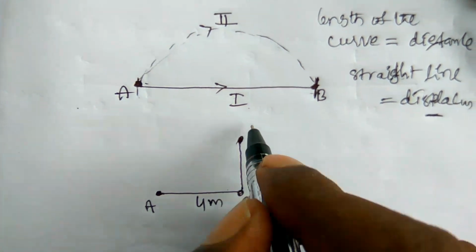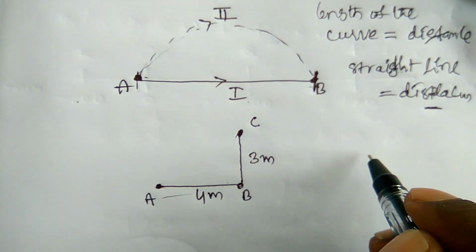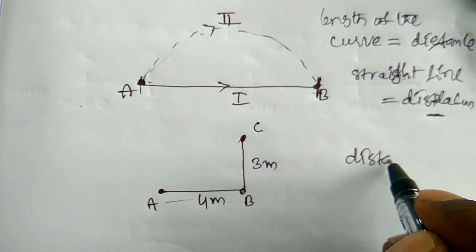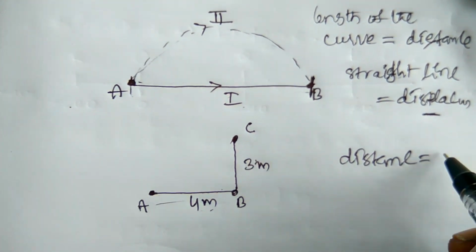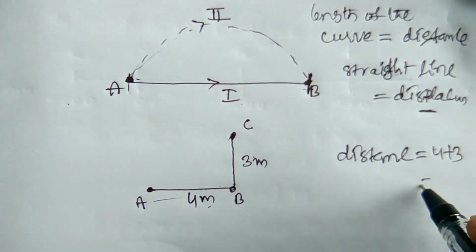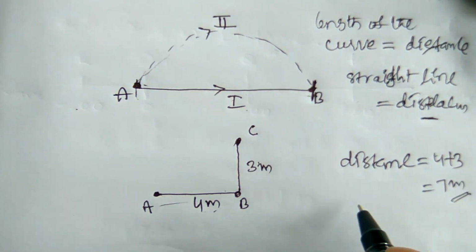The total path length covered, what is the distance here? 4 plus 3, it is equal to 7 meter, the distance or the path length.